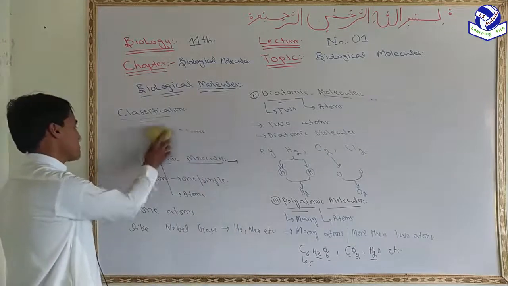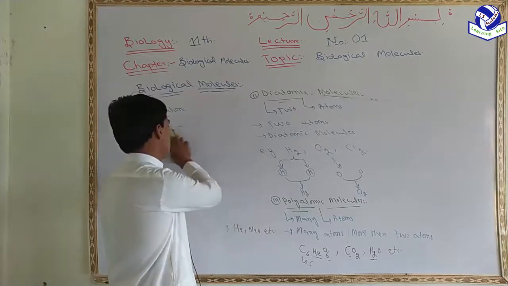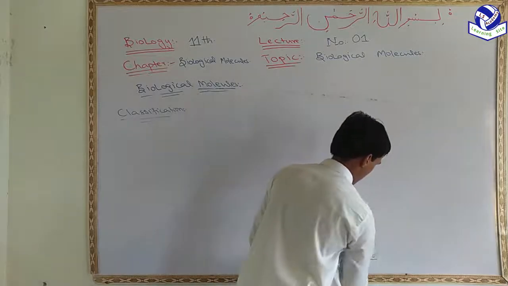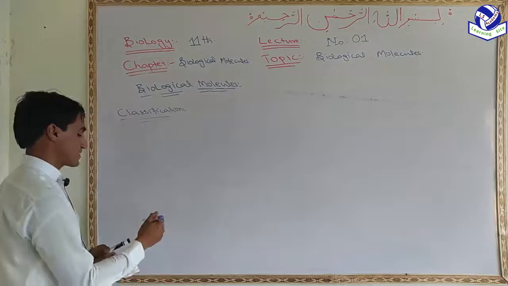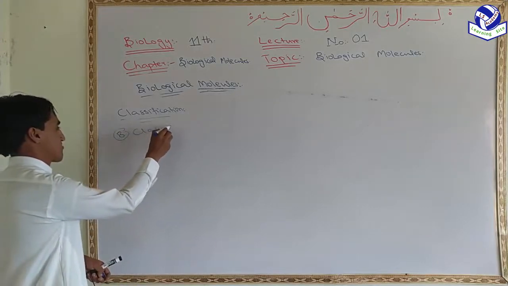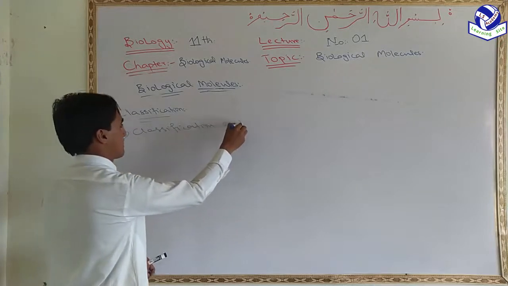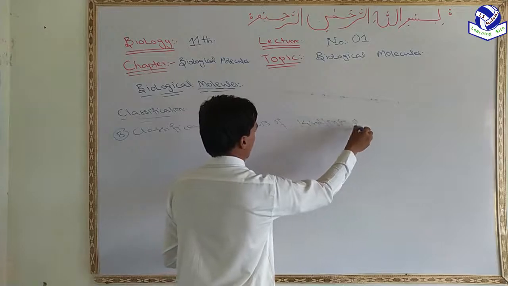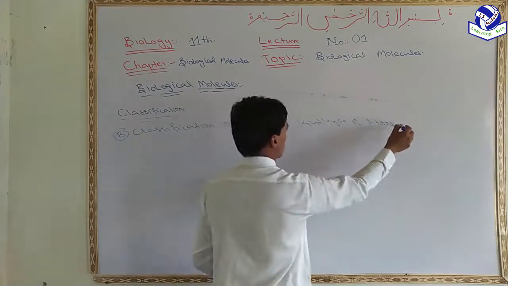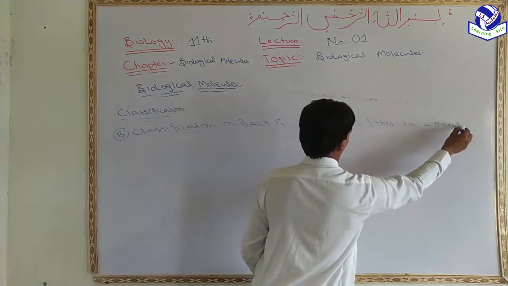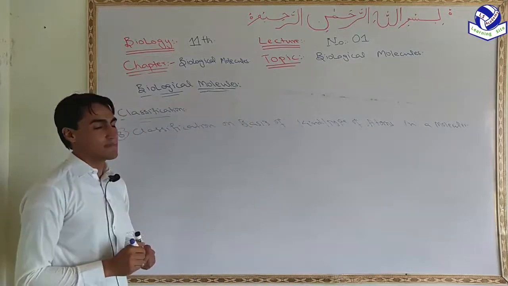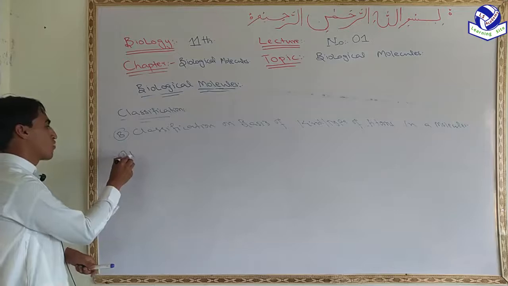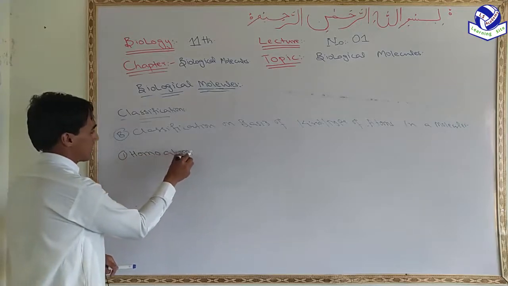On the basis of the kind or type of atoms present in a molecule, we can classify molecules into two main classes. The first one is homoatomic molecule.